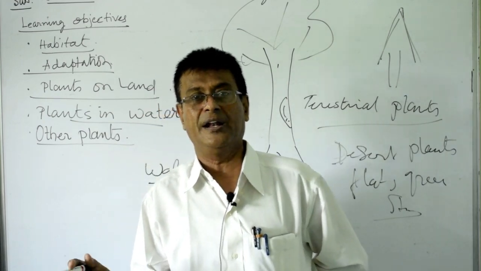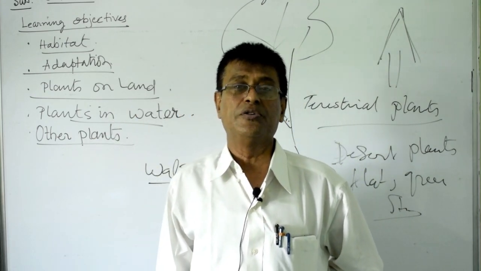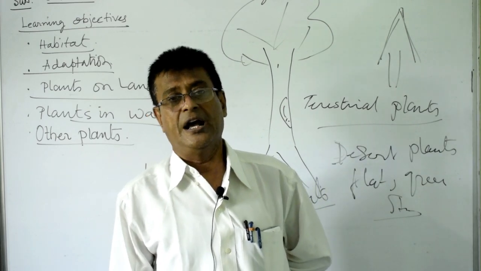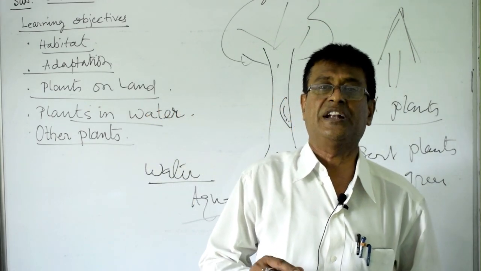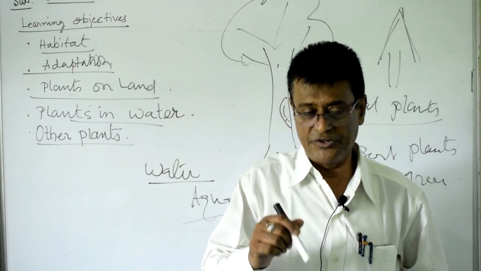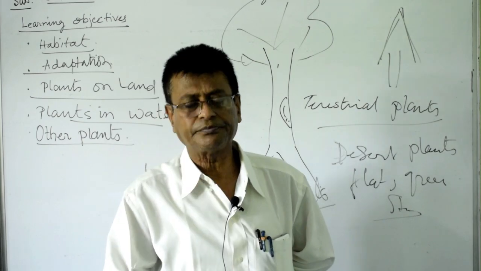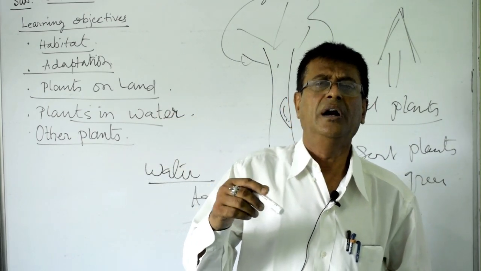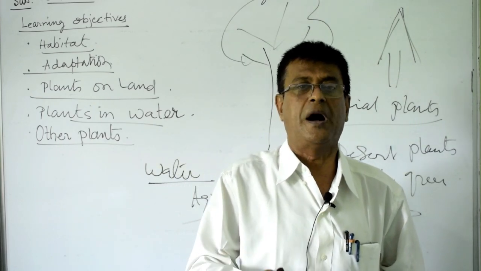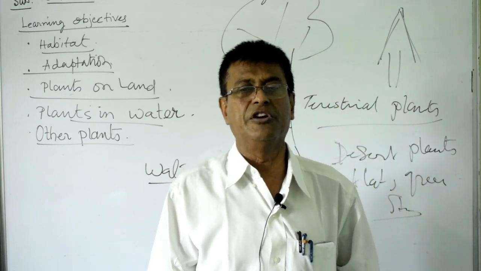Land plants usually reproduce by a process known as pollination, and by pollination the flowers get fertilized, fruits are reared, and inside the fruit the ovules become seeds. When the seeds are ripened, they are dispersed by animals, birds, winds, etc., and then finally germinate to get the new plant.